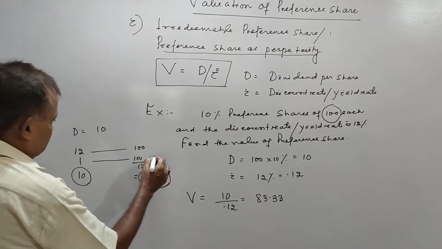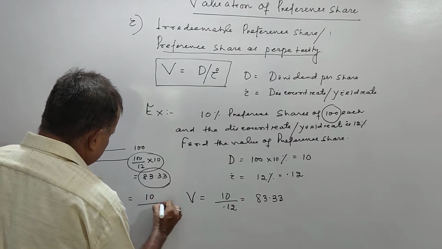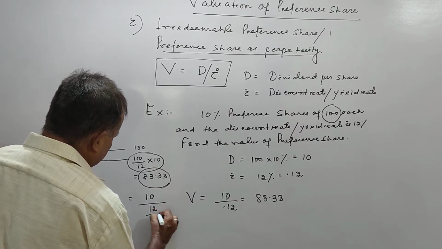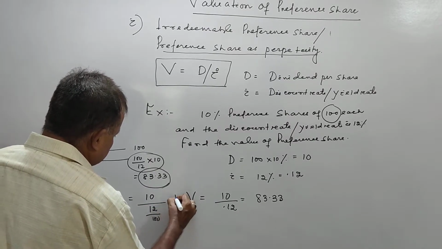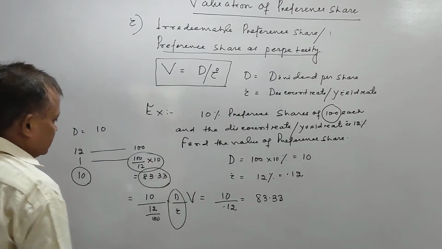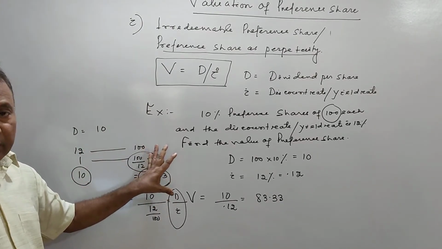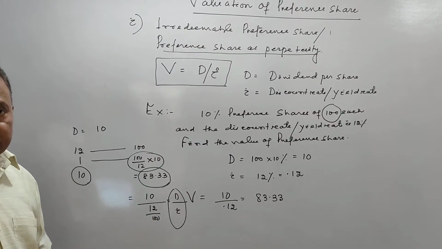And this particular fundamental हम लोग लिख सकते हैं आपका 10 divided by 12 by 100. This is equal to dividend by I. So in this way we find out the formula by our own logic.